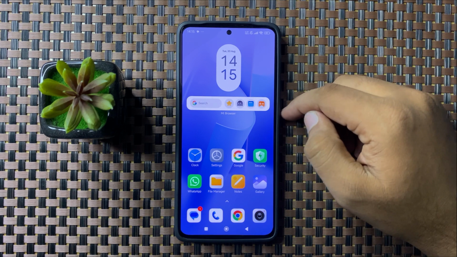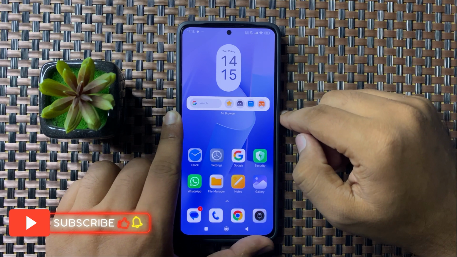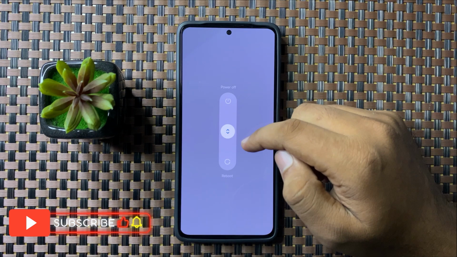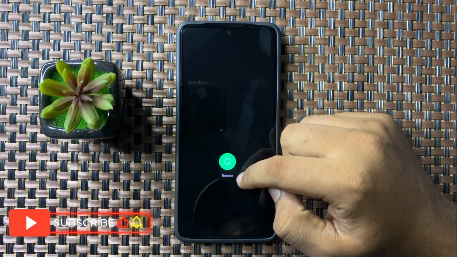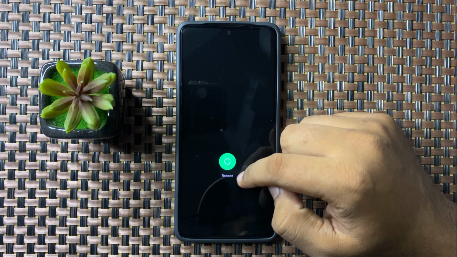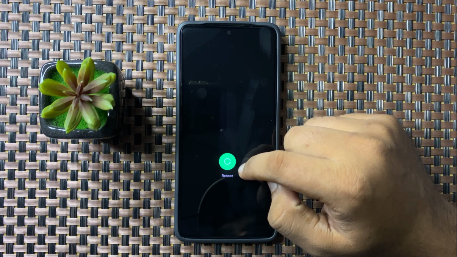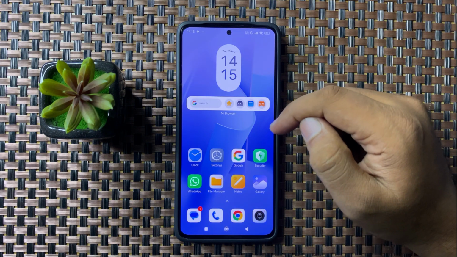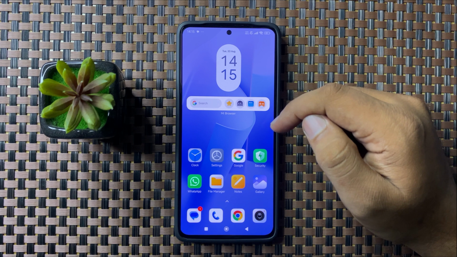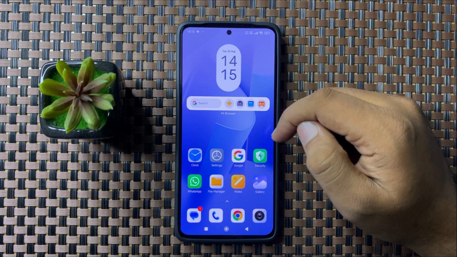So to restart, press and hold on the power button. Now swipe down this white circle, and when this circle gets green, then you can lift up your finger from the screen to restart your phone. And after restarting your phone, it will fix small software glitches in your phone like camera crashing issue.